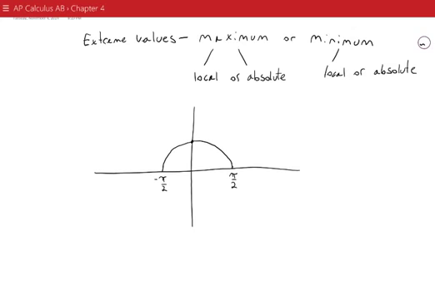In this case, on this domain, so if our function f of x is equal to cosine x, and our interval is inclusive, negative pi over 2 to pi over 2, then the point at 0, the value 1, is an absolute maximum. And it's an absolute maximum because there are no other points on that interval that have a greater value.